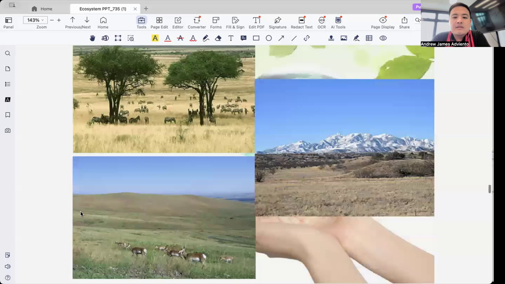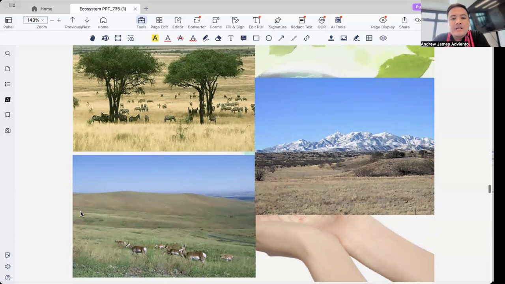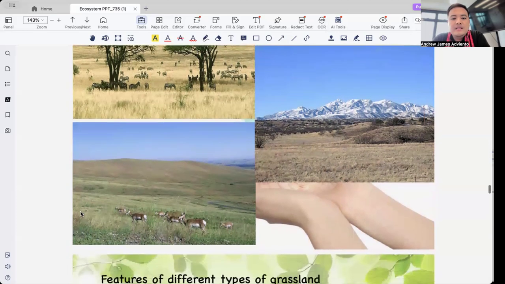Frequent fires and grazing help maintain the grassy landscape. The savanna supports high biodiversity and dramatic predator-prey interactions. Just think of the Lion King in real life, and that is savanna.